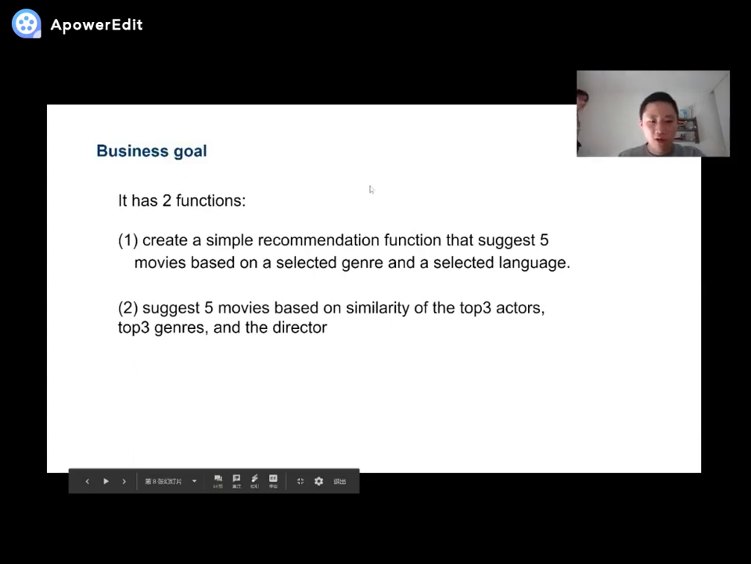And then let me give an introduction to the business goal and the technical goal. It has 2 functions. The first one is to create a simple recommendation function that suggests 5 movies based on a selected genre and a selected language. And the second one is to suggest 5 movies based on similarity of the top 3 actors, top 3 genres, and the director.